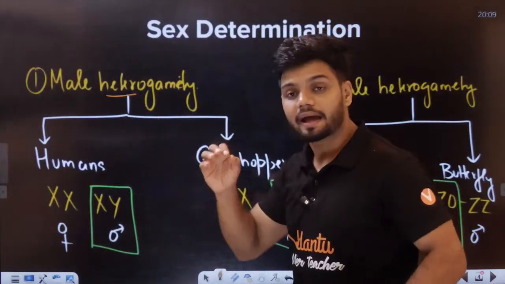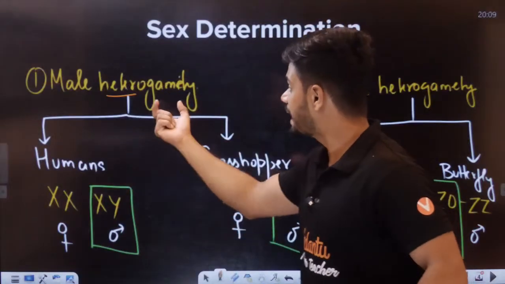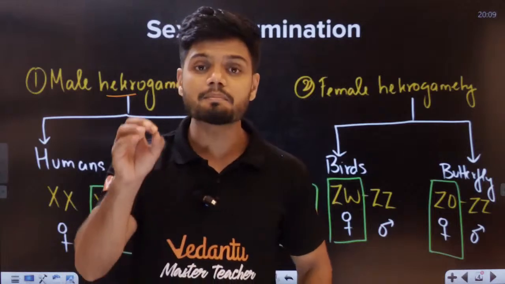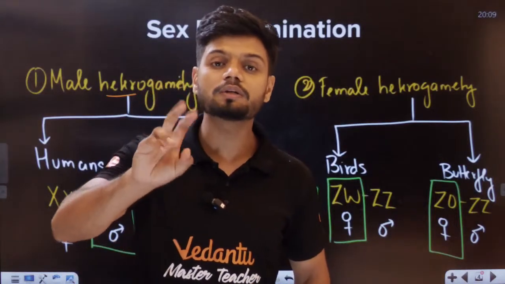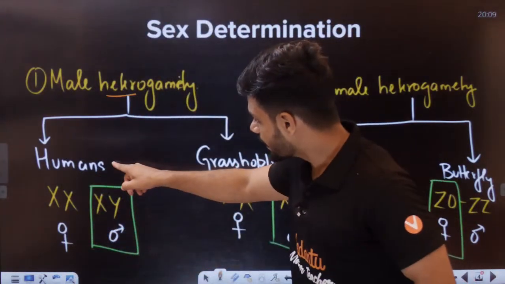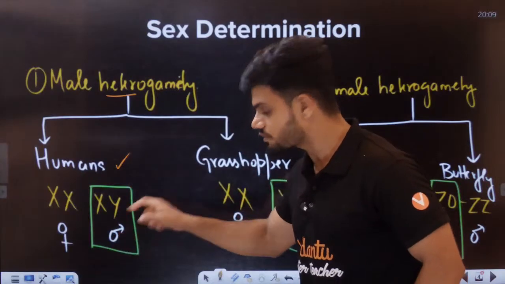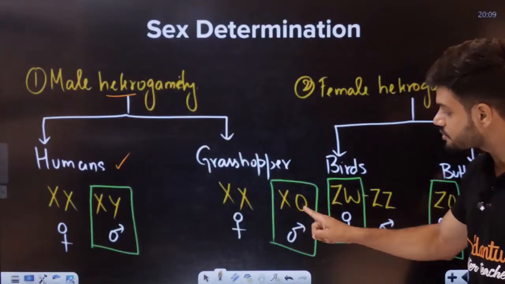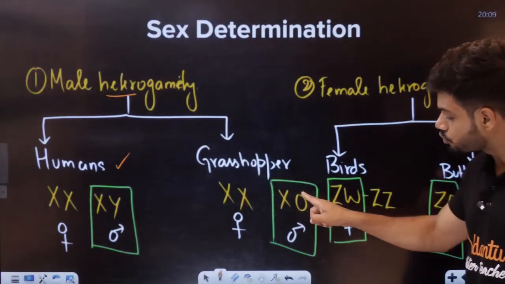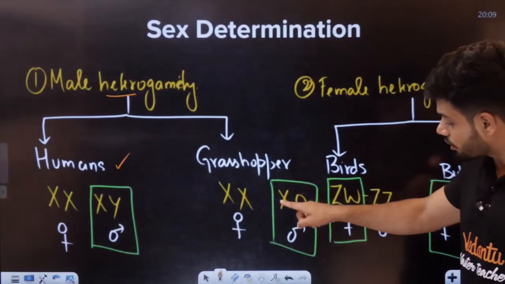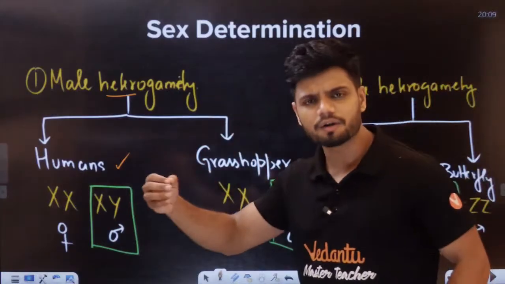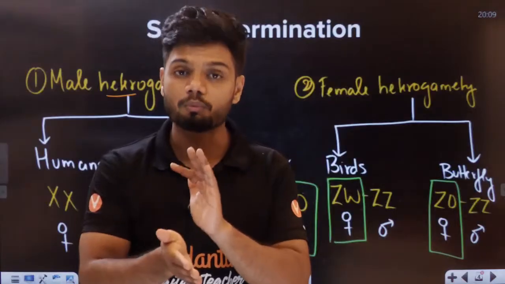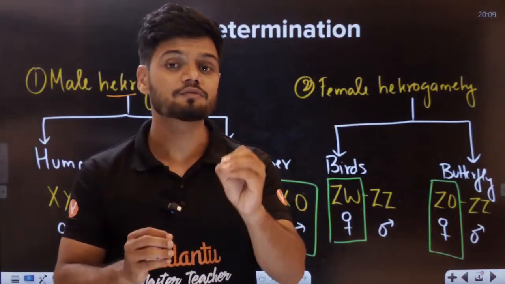Hetero means different. Gamete means gamete. So in the case of male heterogamety, it is the males which have two types of gametes. As you can see, students, in humans it is XY in the male, and in the grasshopper, it is the males which have XO. So males have two different types of chromosomes, and based on which is present, it can be a male or a female. Males decide the sex of the offspring.